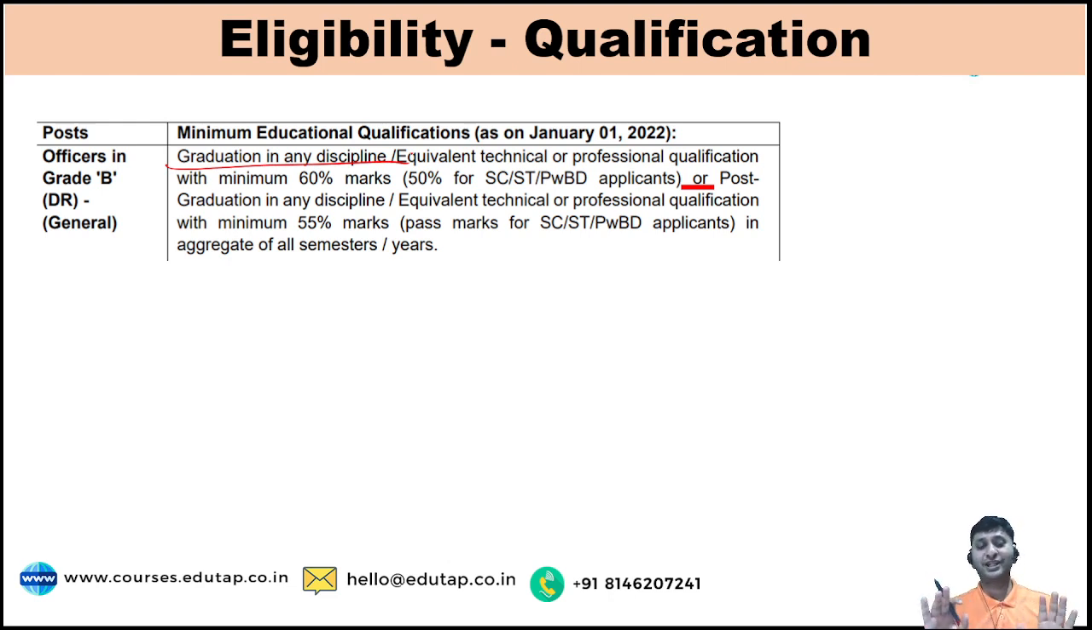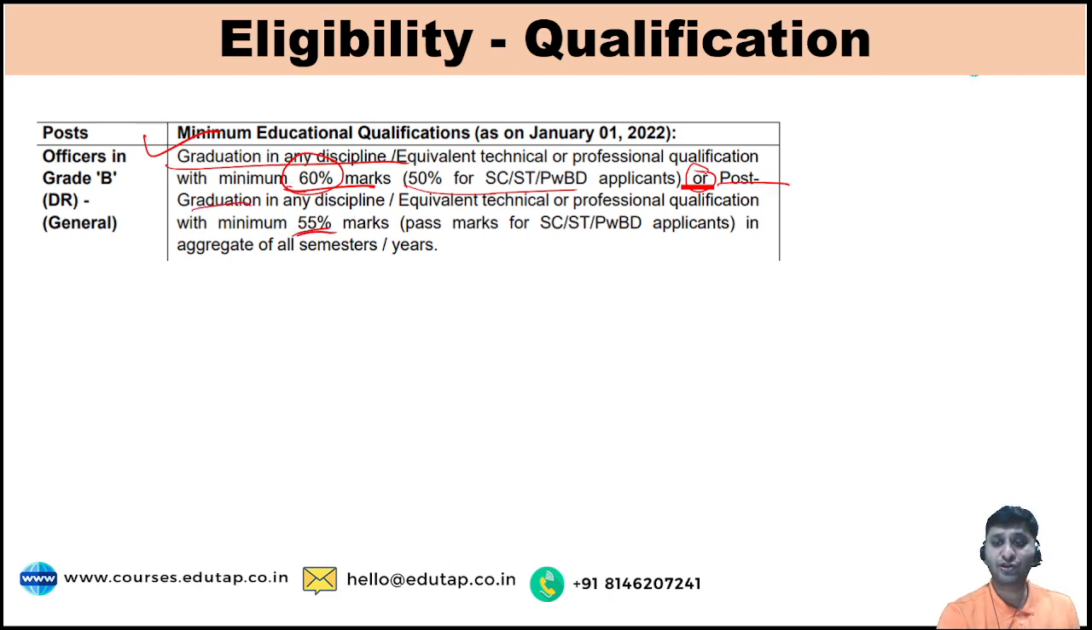So they are not putting any constraints on your graduation degree, but they are saying that you should have minimum marks of 60% if you are a graduate, right? In the general category, this 60% is for the general category and 50% for SC, ST and PwBD. Or they are saying that either you should be a graduate with 60% or a post graduate with 55%.